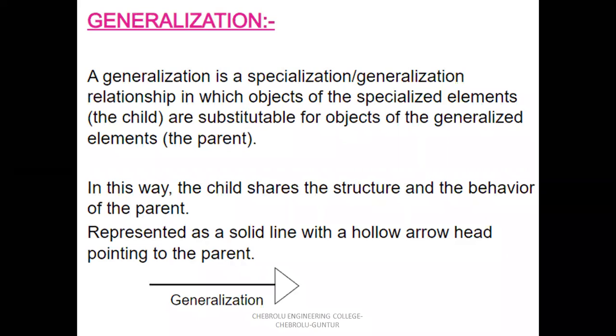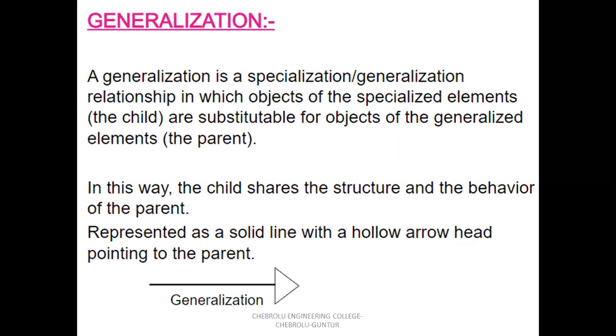So for example, in a banking system, account is the generalized element. There are different types of accounts: saving account, current account, loan account, and PF account. These are the specialized accounts.